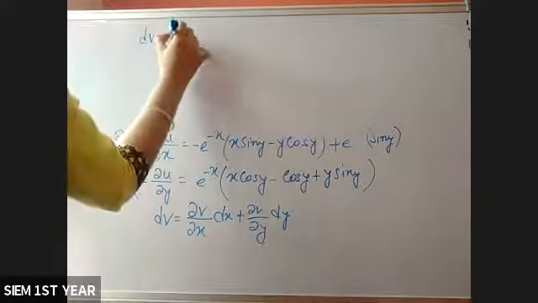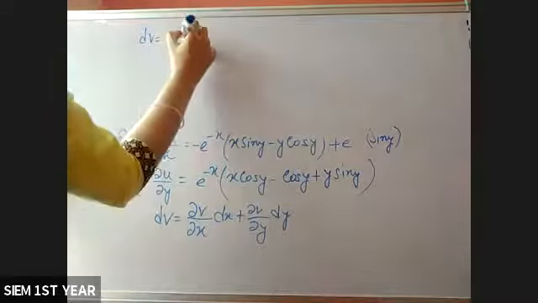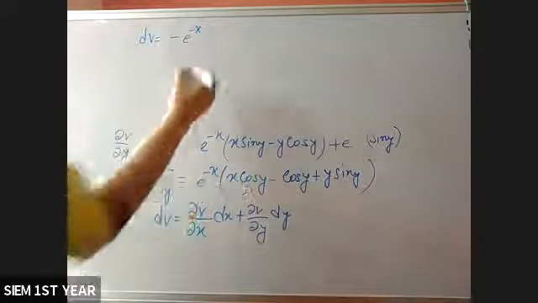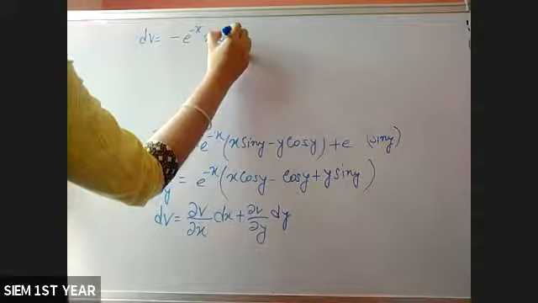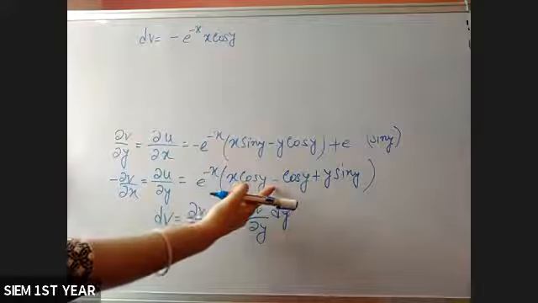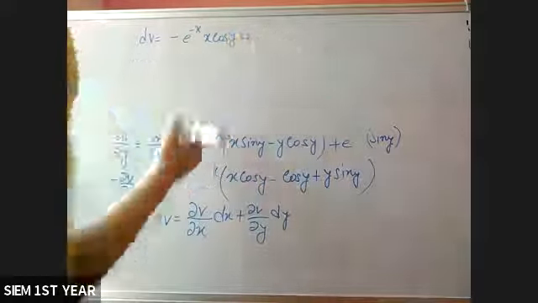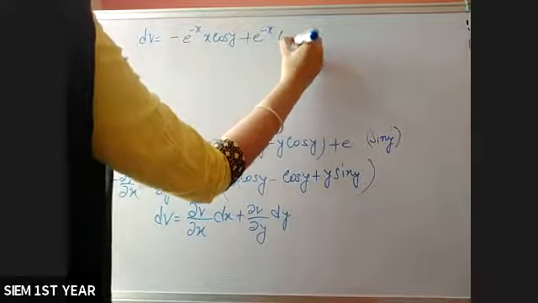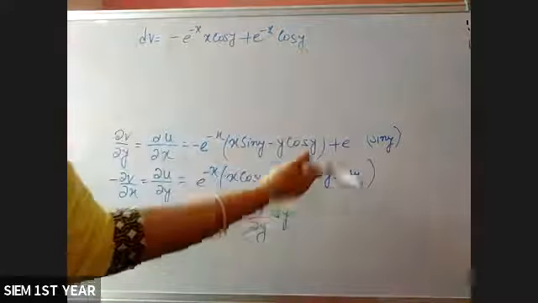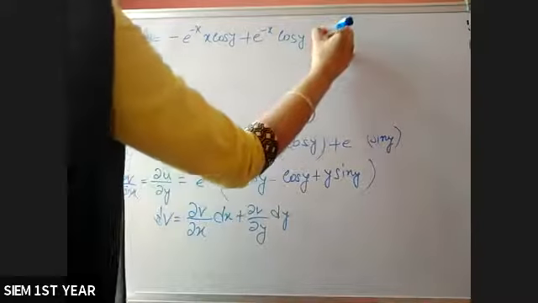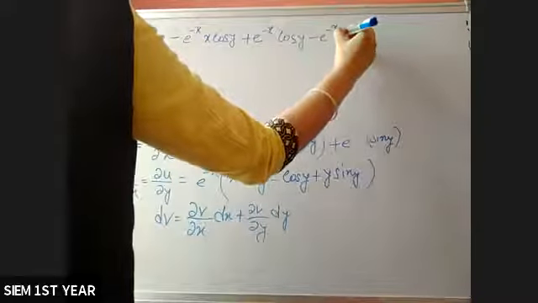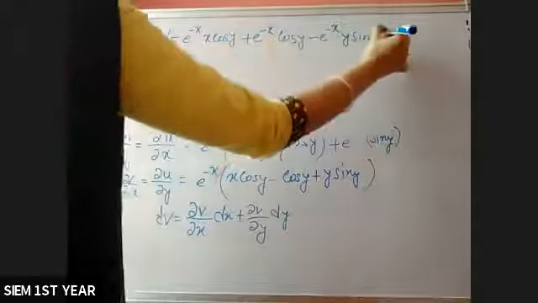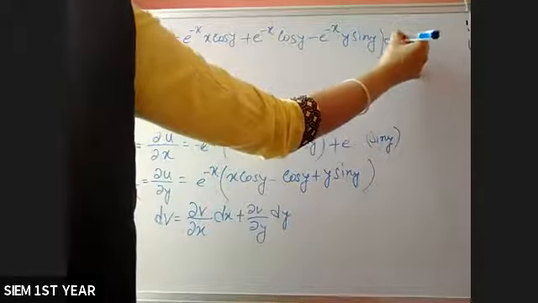So minus e to the power minus x into x cos y. This will be opposite, so plus e to the power minus x cos y. This will be negative, minus e to the power minus x y sin y into dx.